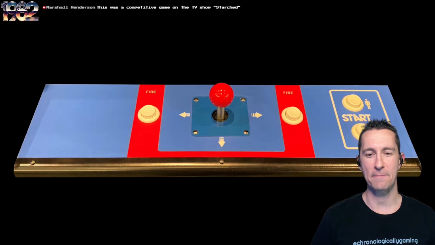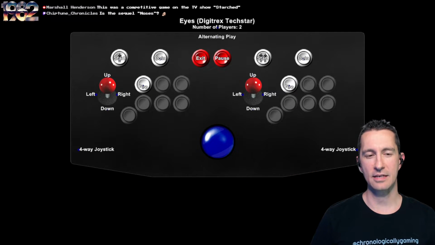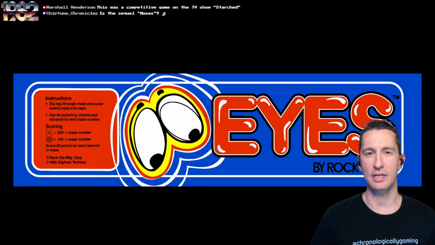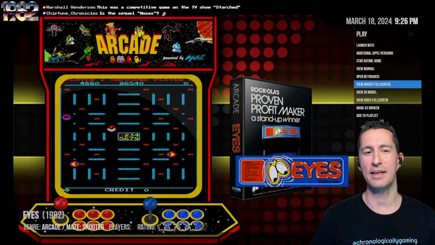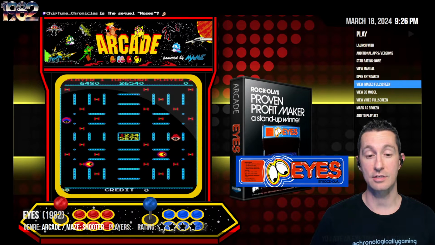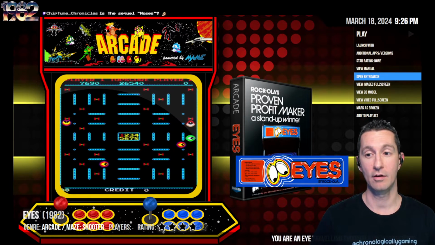There's the arcade PCB. The control panel is a 4-way joystick and a fire button. Pretty slick. Yeah, that's all you need. Alternate play, you don't get to play together. There's the arcade marquee for Eyes. Yeah, I know. At this point, could we have games that are called Noses, Ears? And I think we've already played as an eyeball. We already had a title. Oh, it's not a complete eyeball. We were just a character with a giant eyeball.